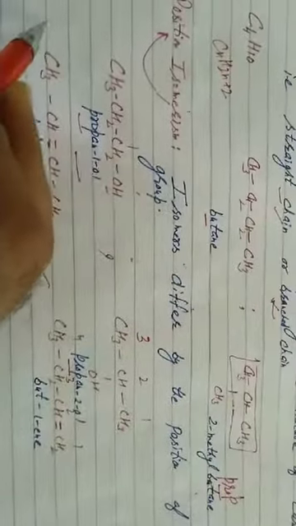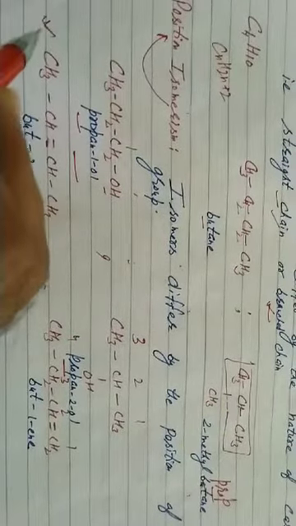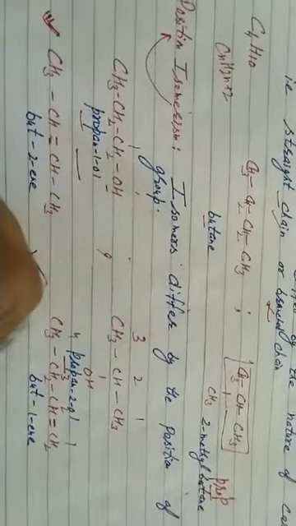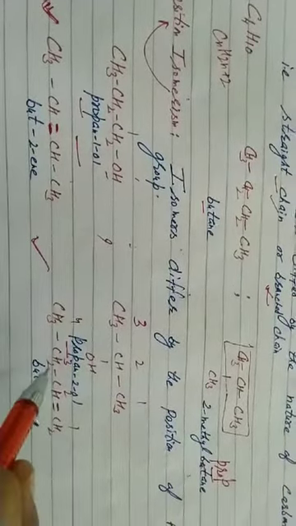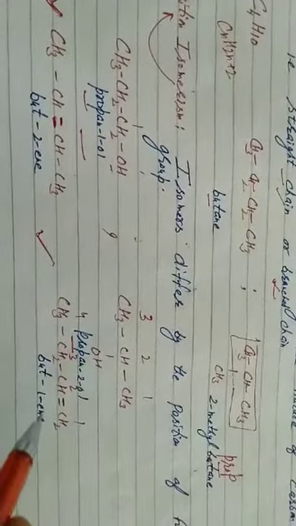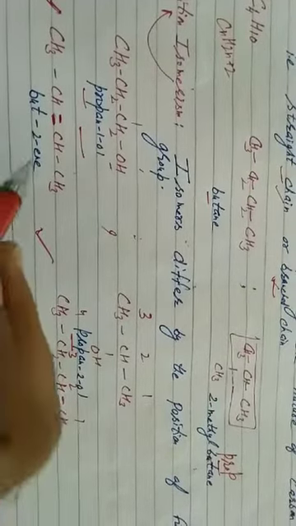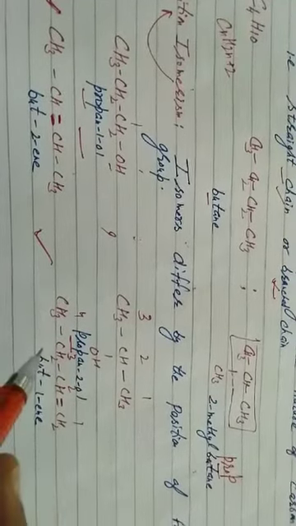In case of unsaturated hydrocarbons, we say isomers differ by the position of multiple bond. Please look here, it is but-2-ene and this is but-1-ene. Position of the multiple bond, double bond, changes, they are again position isomers. After this, third is functional isomerism. Again the name indicates isomers differ by the nature of functional group.